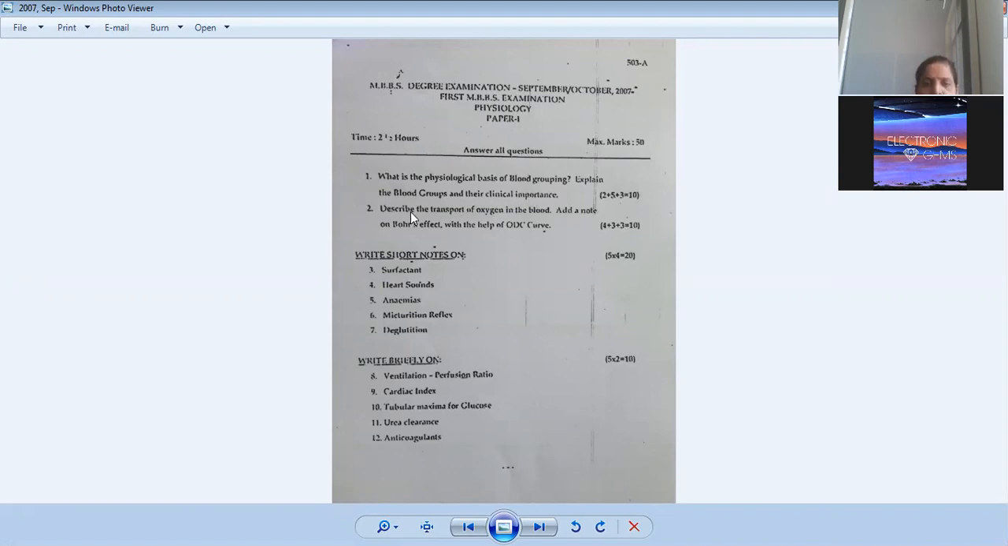Okay, actually this answer we have discussed, that is the oxygen transport. So what is the oxygen dissociation curve? Respiratory system I have taken as a separate chapter also, and recently in the papers also I have discussed this. Then we will go with surfactant.